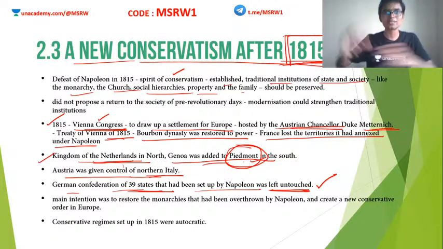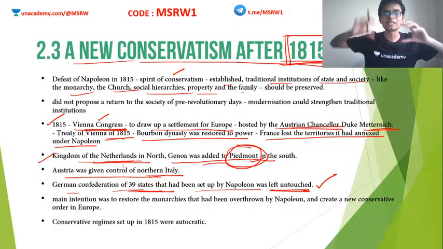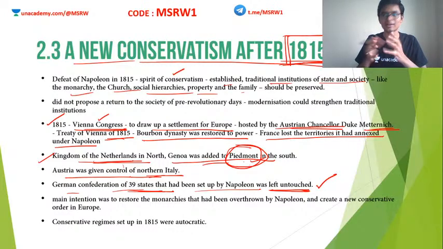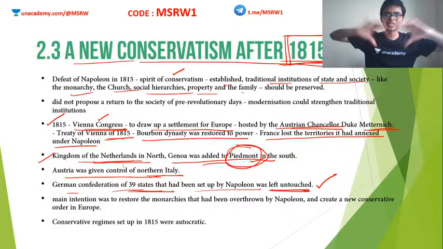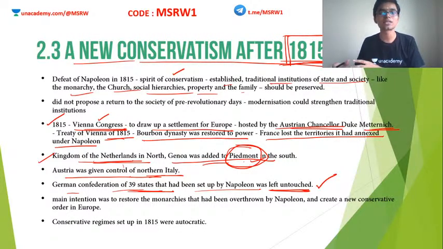Okay, so what does this mean? This means the people of the same culture are split into various countries. Italian speaking people, a part of them are now in Piedmont, part of them are now with Austria, a part of them are now with Genoa. Ethnically the same people are now in different nations. This is what the Vienna Congress did, which was a blunder.